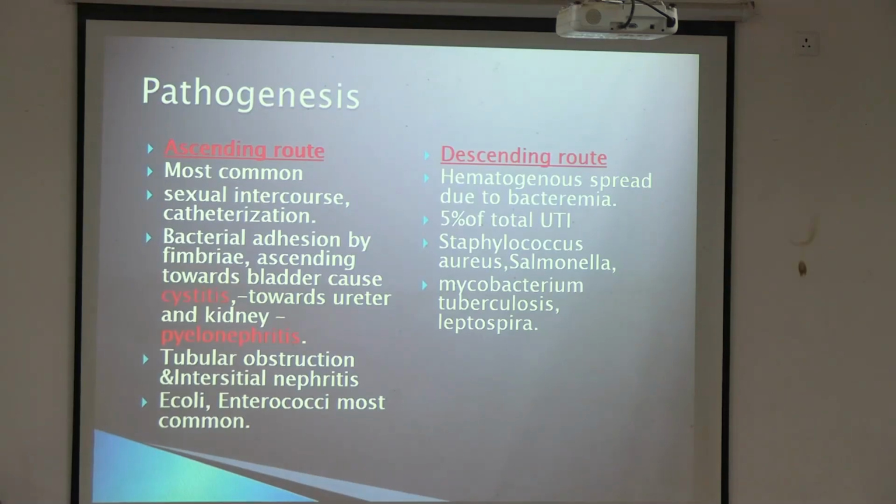Then you have to think of something else, whether there are viral causes, tuberculosis, other mycobacterium, Leptospira, fungal, maybe parasitic causes. So the first investigation we do is the culture for bacteria.